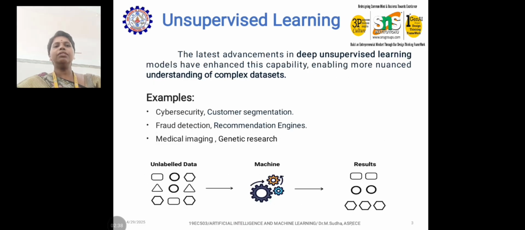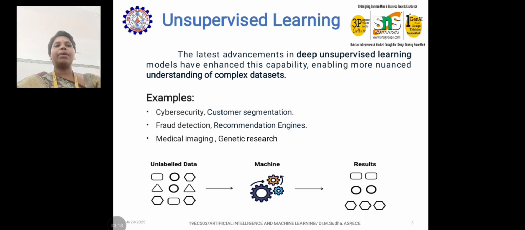Just view this slide. The latest advancements in deep unsupervised learning models have enhanced this capability, enabling a more nuanced understanding of complex data sets. Nuanced here means it is very particular, a deep monitoring, which is why it is also named deep unsupervised learning. In the latest trend, supervised learning and unsupervised learning come under machine learning, and deep unsupervised learning we can take into the deep learning process.